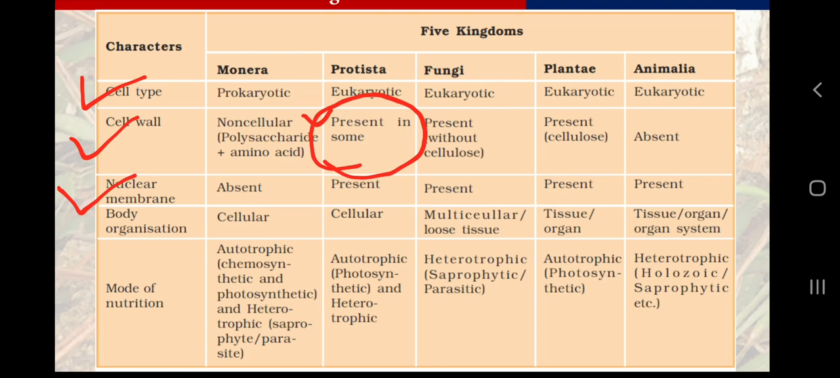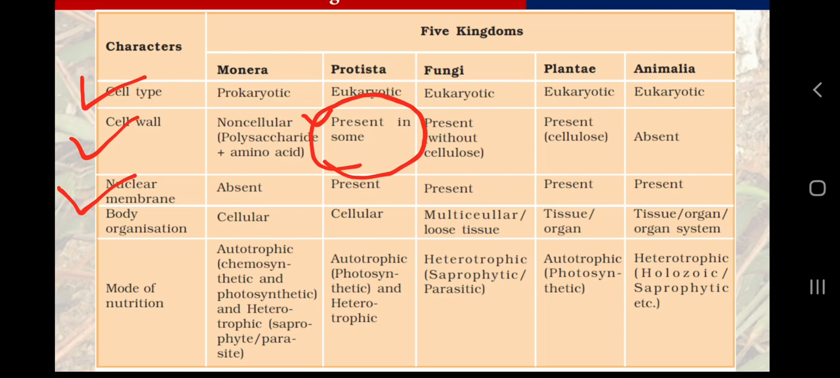So when we study Protista in chapter number 2, you will learn 5 groups in Protista. Let me name those names, although you need not bother about these names now. So chrysophytes, dinoflagellates, slime molds, euglenoids and protozoans.